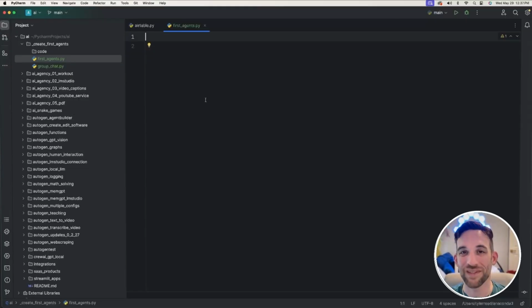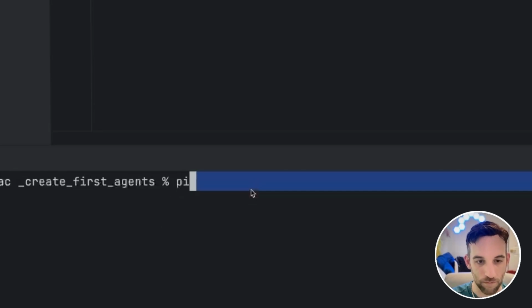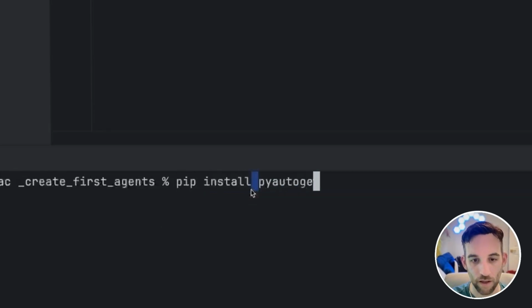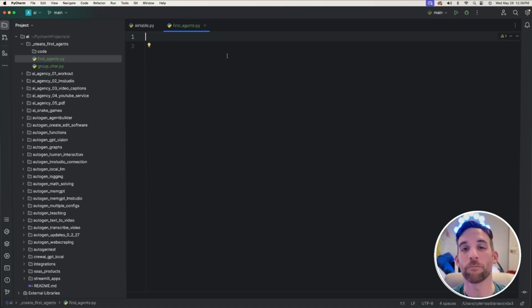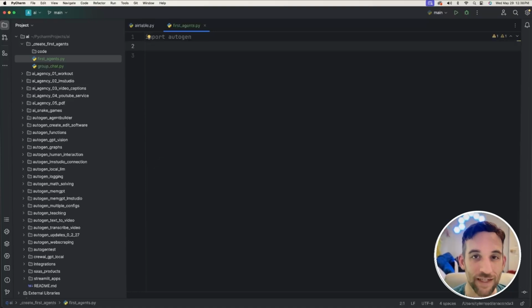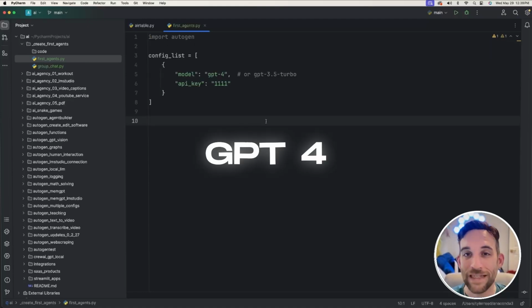Now the first thing we need to do is install the library called PyAutogen. So you just open up your terminal, and you'll type in pip install PyAutogen. Hit enter and it'll install everything you need. Once that's done, the first thing we need to do is import Autogen, not PyAutogen, import Autogen. And the next thing we need is a config list. This is just a way to tell the AI agent or multiple agents what models we want to use and give them an API key if we need to. So in this case, I want to use GPT-4, or you can also just use the 3.5 turbo model.